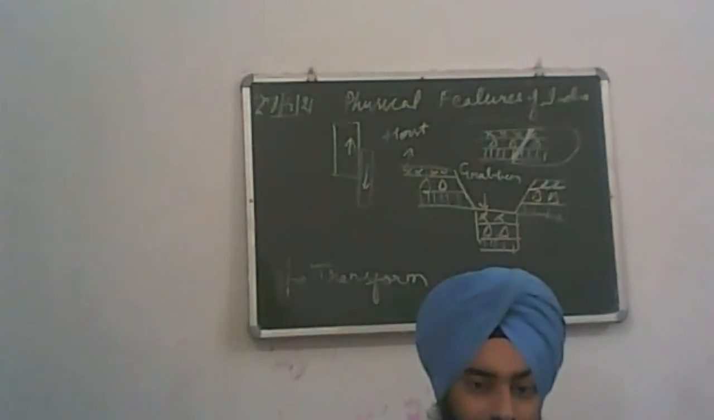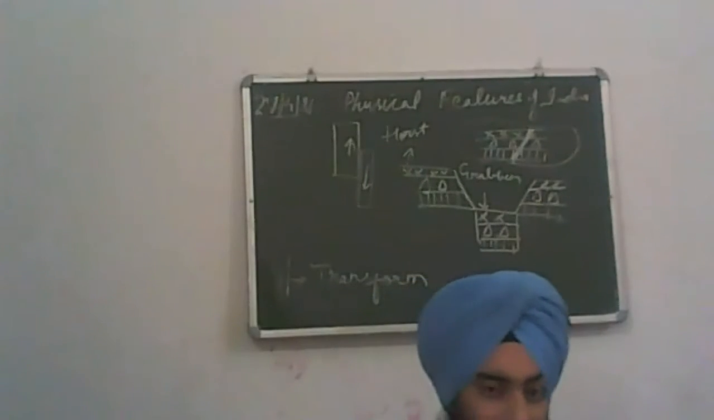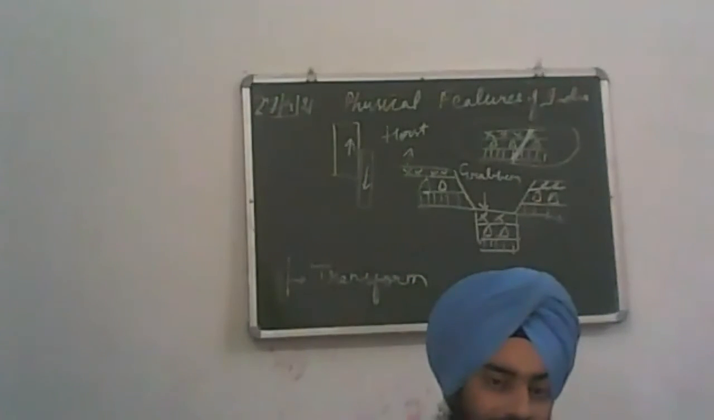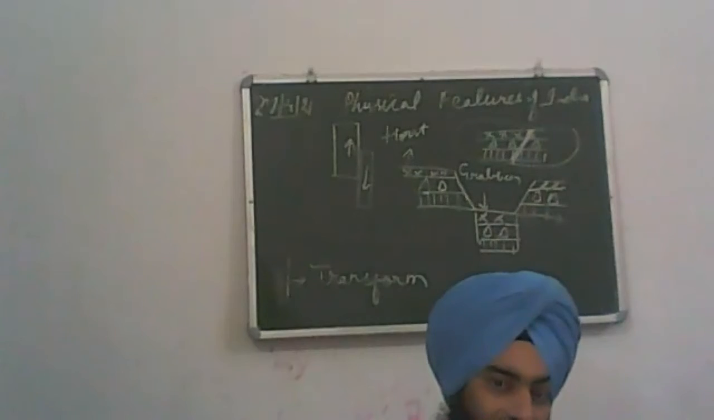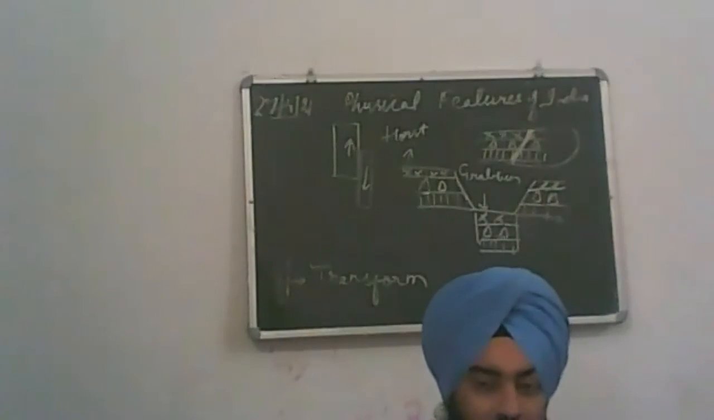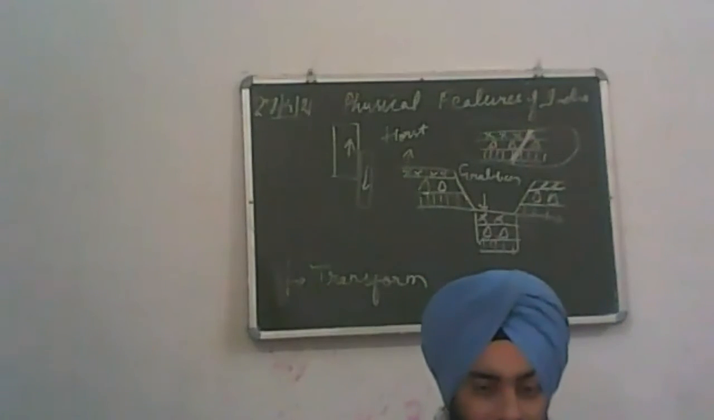Peninsular plateau. Fourth one, islands: the group of islands, Lakshadweep and Andaman Islands. Fifth one is the Great Indian Desert, which is known as the Thar Desert. And the last one, the coastal plains.